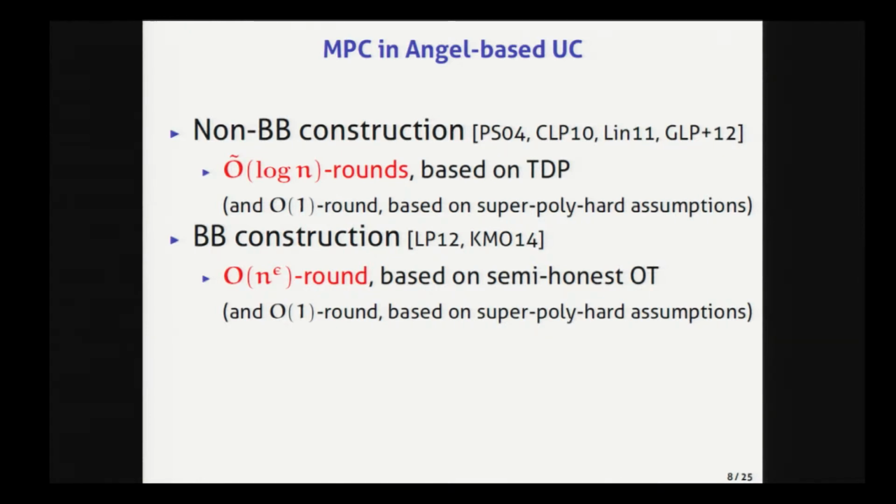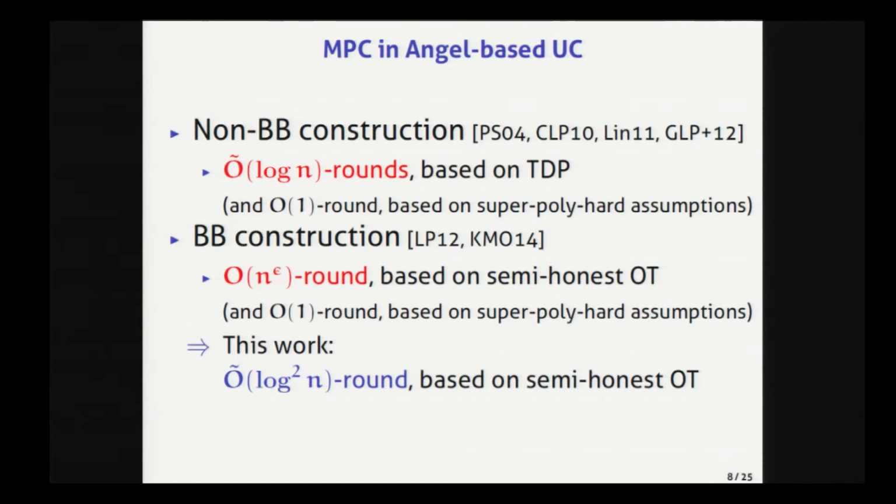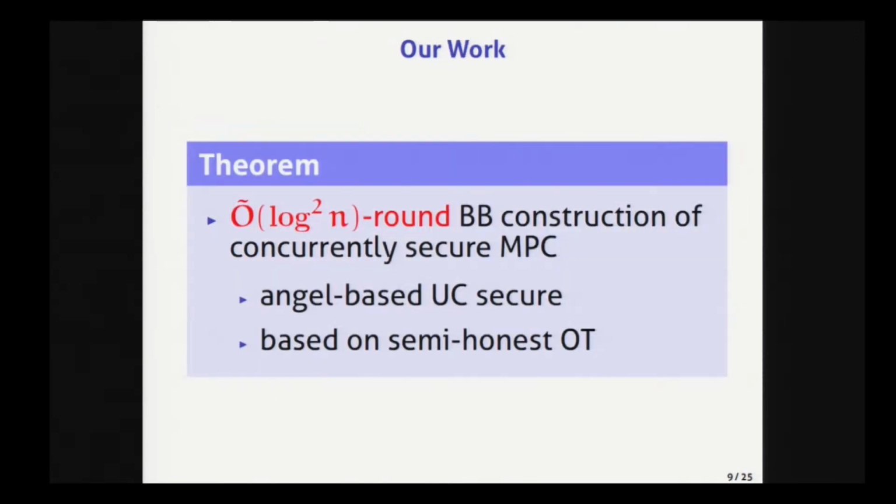However, currently, between black box construction and non-black box construction, there exists a gap in the round complexity. And so closing this gap is a very interesting and important problem. In this work, I studied the problem of closing this gap, and I narrowed this gap by showing a log square round protocol. Roughly speaking, I show that even in the concurrent setting, a black box technique is almost as powerful as a non-black box one. This is the main theorem of this work: I constructed a log square round black box construction of a concurrently secure MPC protocol.